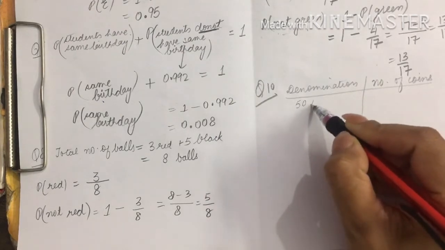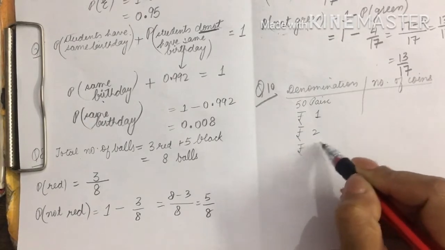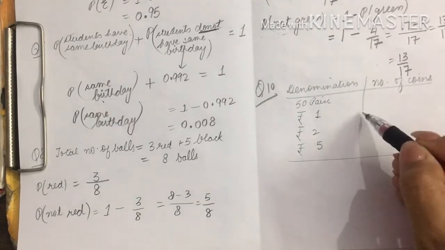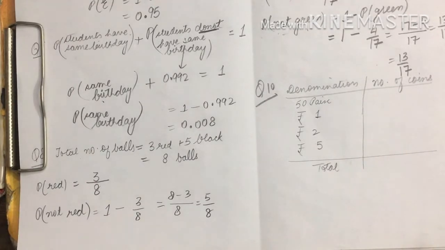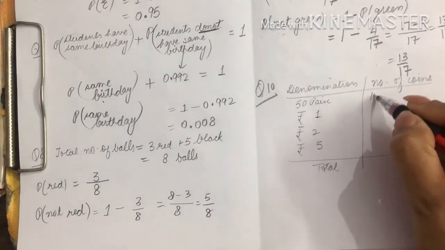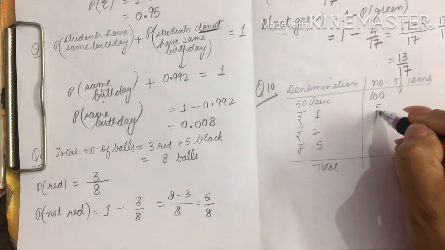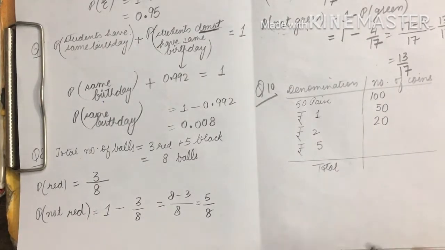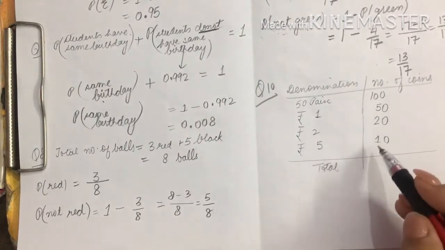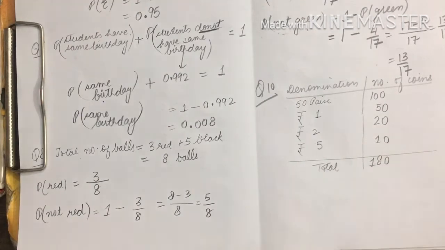So we have 50 paise coins, 1 rupee coins, 2 rupee coins, 5 rupee coins, and then we need the total. Total is always required to write down the answer for the probability. There are 100 coins with 50 paise denomination. For 1 rupee we have 50 coins. For 2 rupees we have 20 coins, and for 5 rupees we have 10 coins. So counting from here, there are a total of 180 coins.